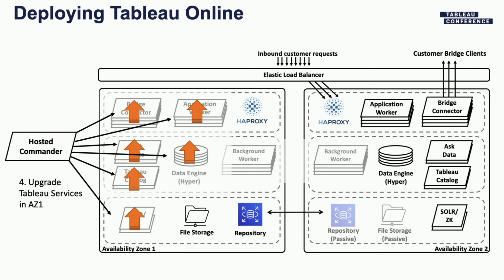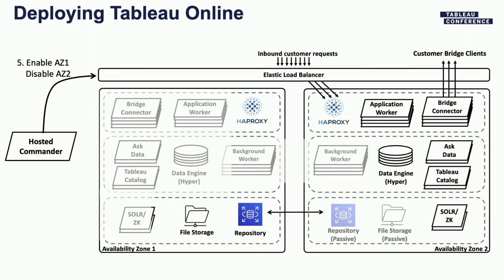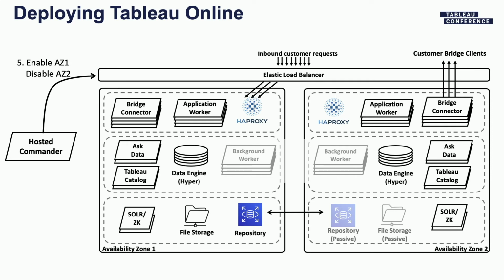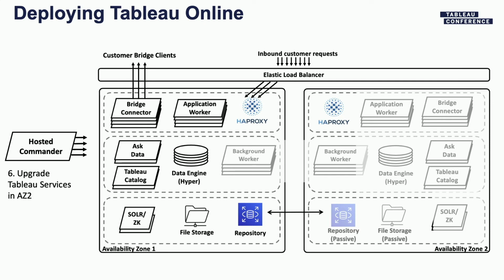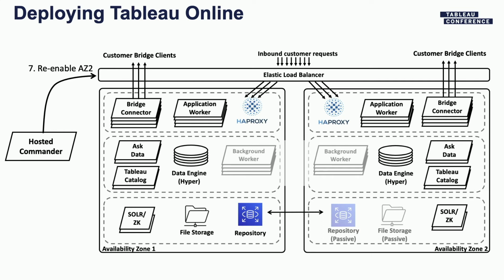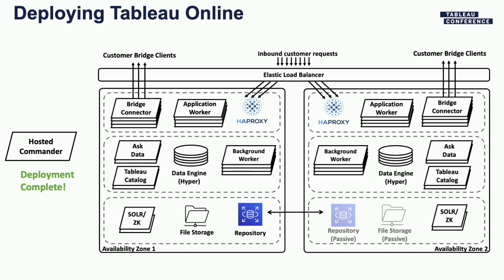All right, so now the services have upgraded in AZ1, and now we can actually flip it around. We can go ahead and re-enable AZ1, so the Elastic Load Balancer is sending traffic to AZ1, and we're now not sending traffic to AZ2, letting the traffic drain out of that availability zone. And the same thing happens now. We'll go ahead and upgrade those services in AZ2, and once they get upgraded, then we can re-enable AZ2, and now we're back to full capacity in the pod. And then the last step is, of course, to re-enable those backgrounders across both AZs, and deployment is complete.